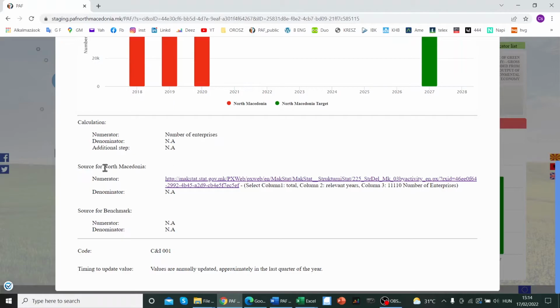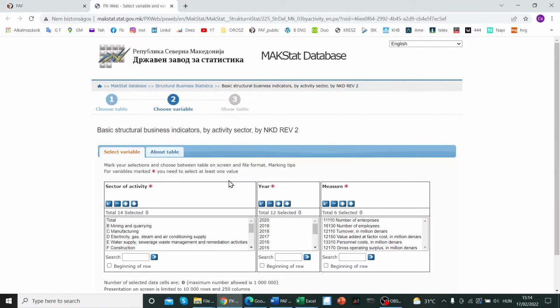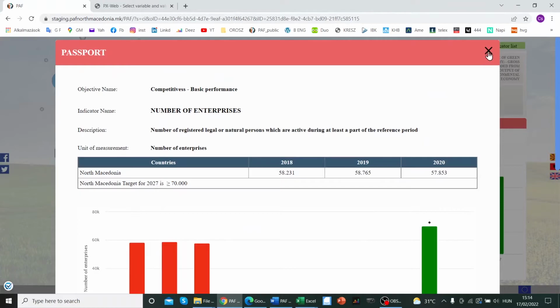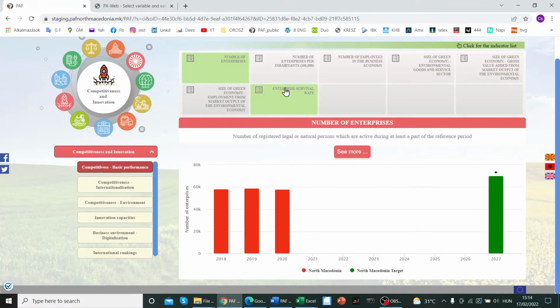About the source of the indicator. If the source of the data is published anywhere on the internet, then in each and every case you will find a link here. And if you just click on this link, it will take you directly to the data source. For example, in case of this indicator, the Maxstat database. And you will find additional information about what you need to select from the table in order to get the proper value, but we will have a look at some examples concretely later during the presentation.